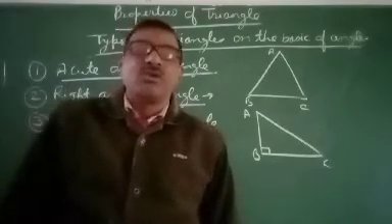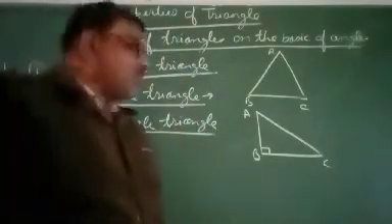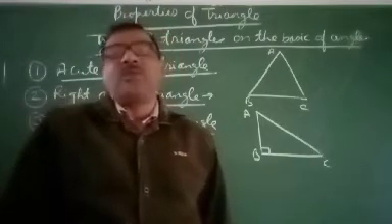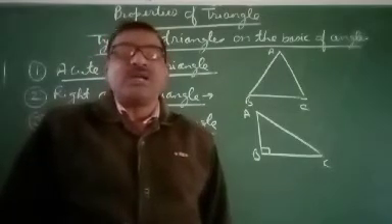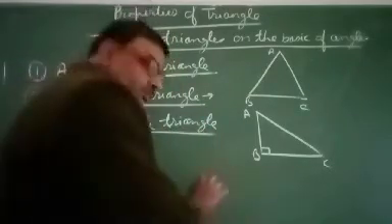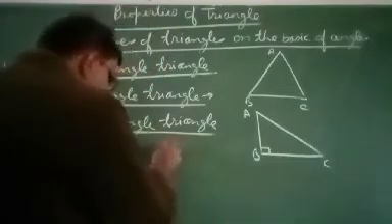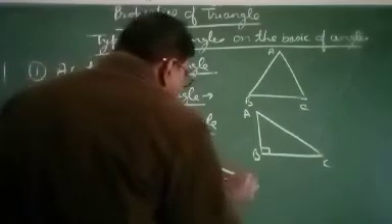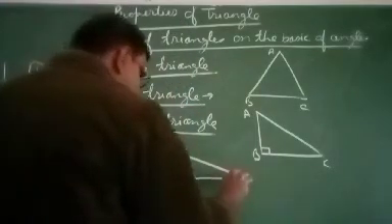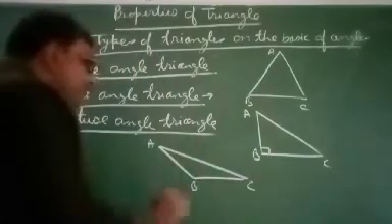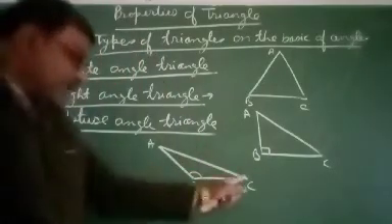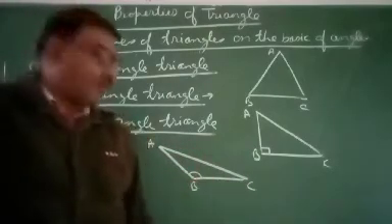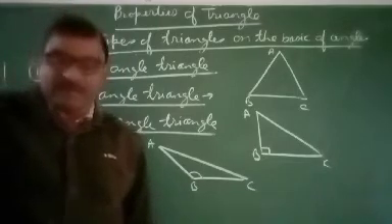So obtuse angle triangle means triangle in which one angle is obtuse angle. We see that in triangle ABC, this angle ABC is obtuse. So this is called obtuse angle triangle.